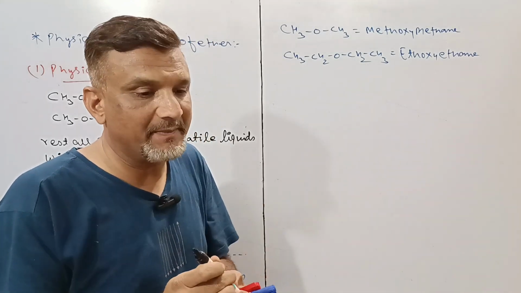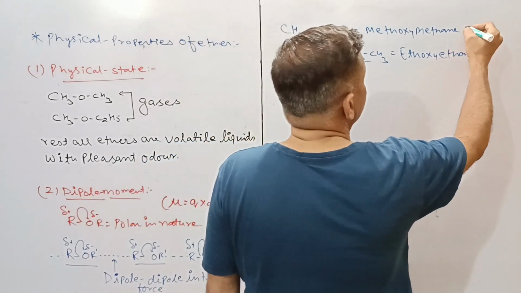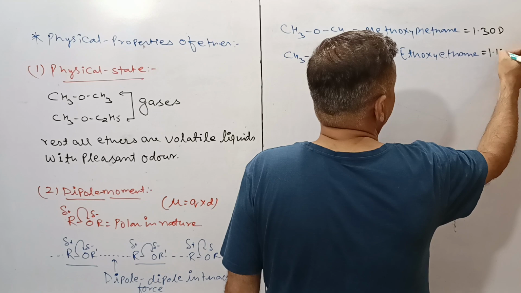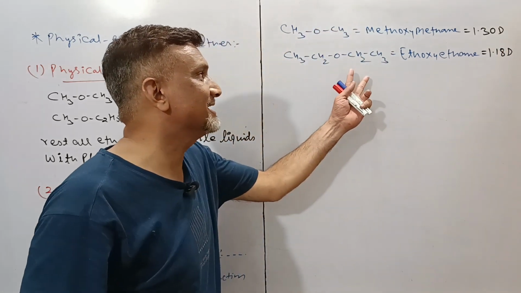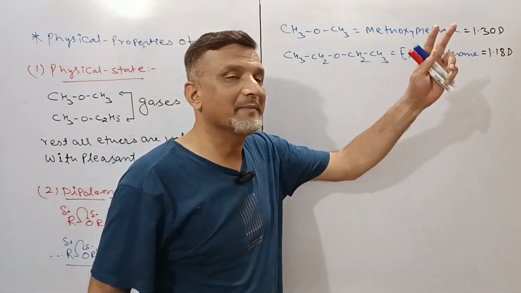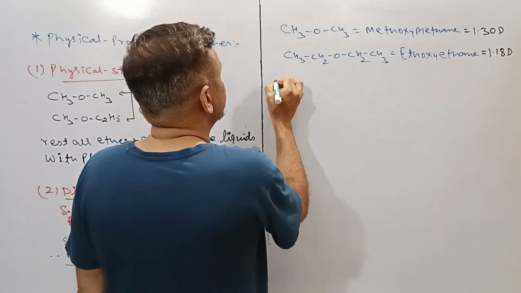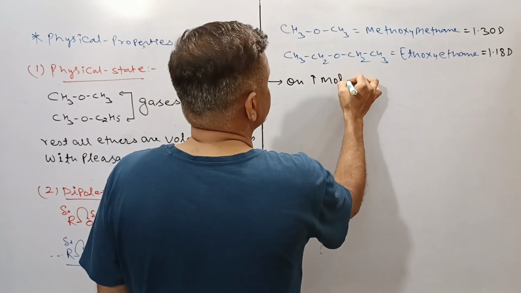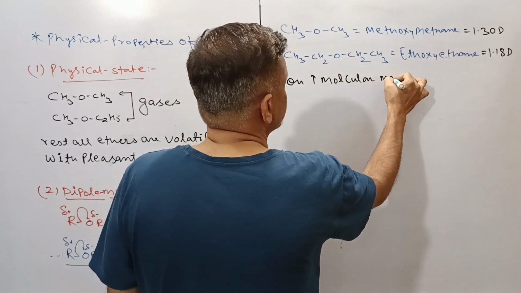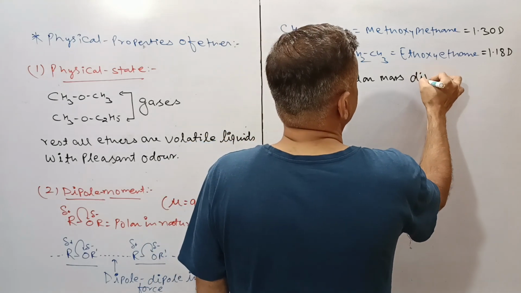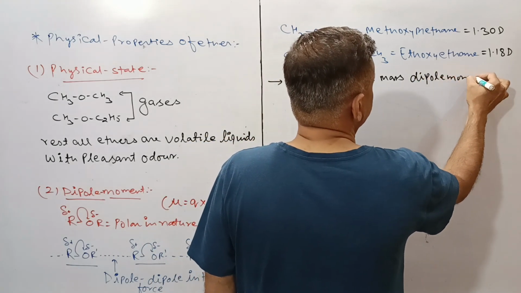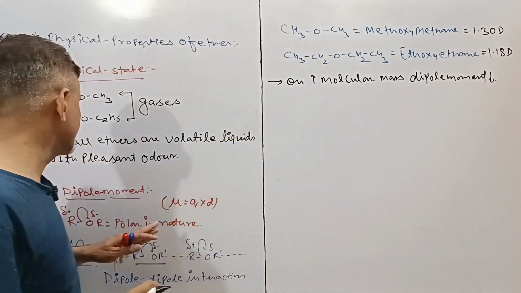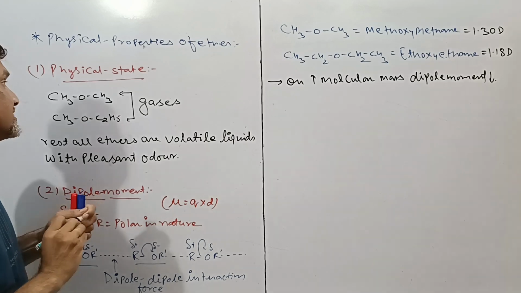The value of dipole moment for the dimethyl ether is 1.30 D, and for this it is 1.18 D. Means on increasing bulkiness over the oxygen atom, dipole moment decreases. This is the most important. So we can say on increasing molecular mass, dipole moment decreases, polarity decreases.